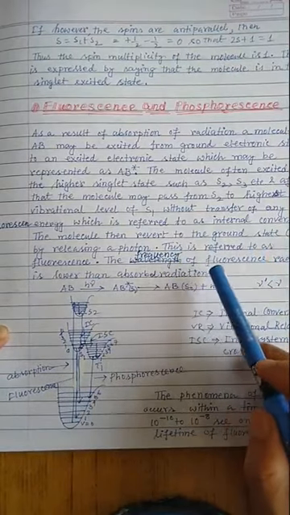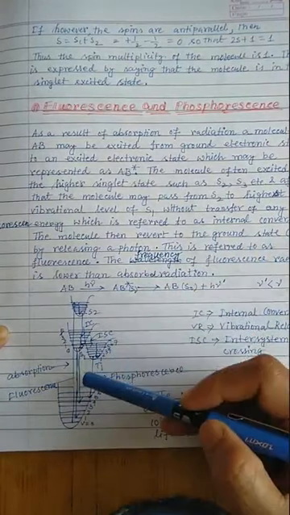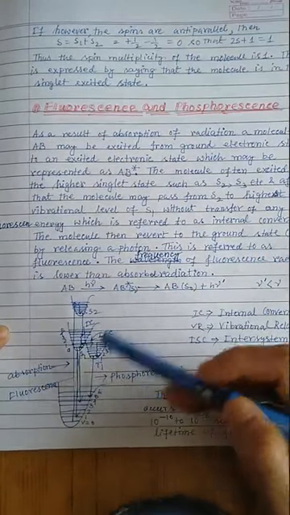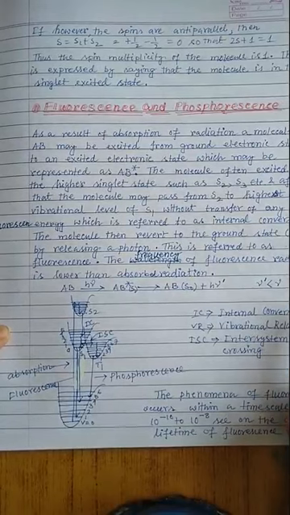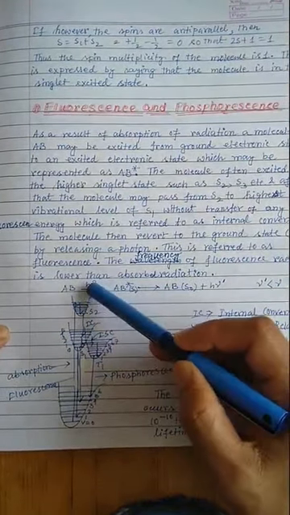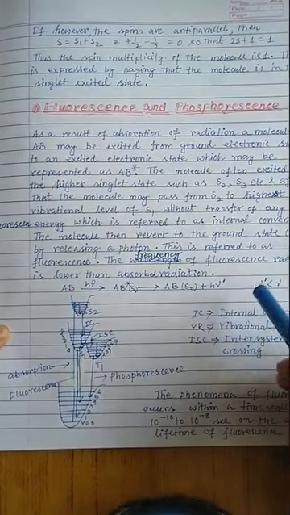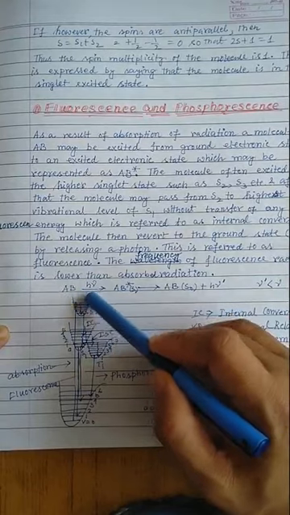The frequency of the fluorescence radiation is lower than the absorbed radiation. That means if I represent the emitted photon as nu prime and the exciting photon as nu, then definitely nu prime is less than nu. And this is the whole process that happens for fluorescence.